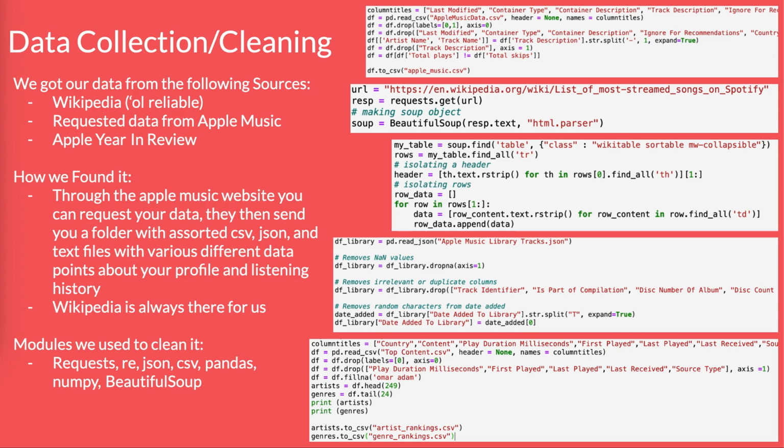How do we find it? It's pretty easy to just request it from Apple Music if you log into your account on the website. And they send this large zip file with a bunch of CSV, JSON, and other text files with a bunch of different data about your profile, your listening history, and things like that. The modules we use to clean it: we use requests, re, JSON, CSV, Pandas, NumPy, and Beautiful Soup.